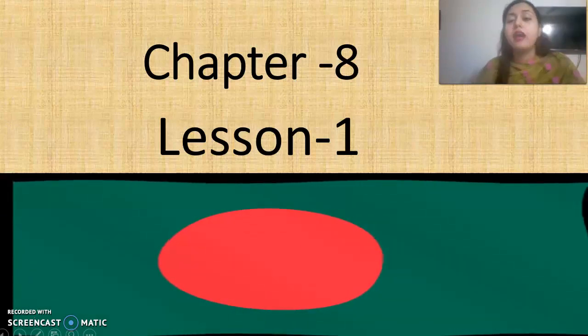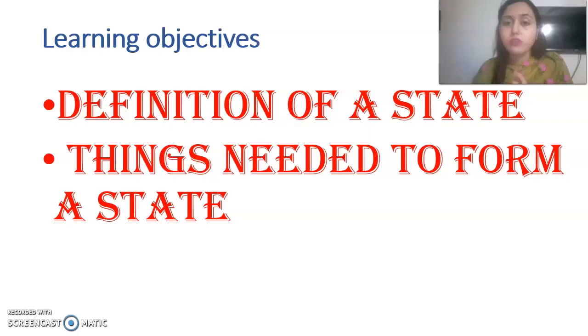Today we are going to learn what is a state, what is a country, or what is a nation, and which things are needed to form a state. We all know that now we are independent. We all have an independent country which is known as Bangladesh.